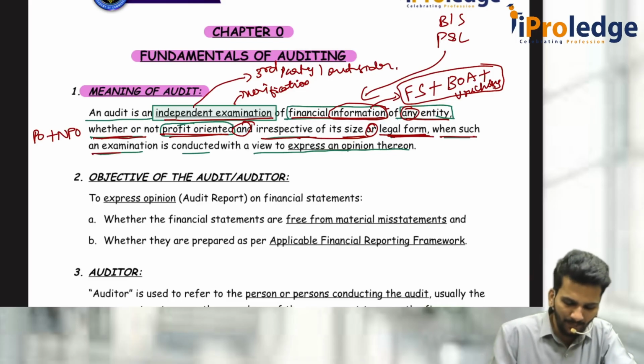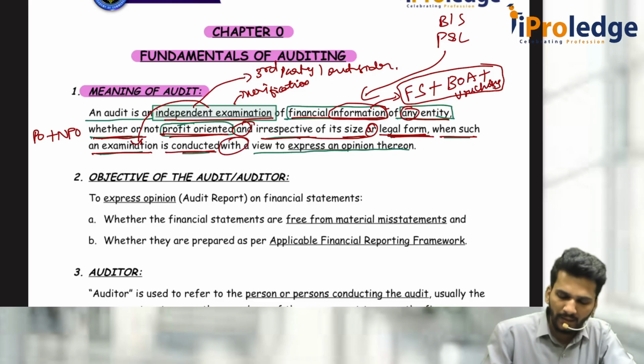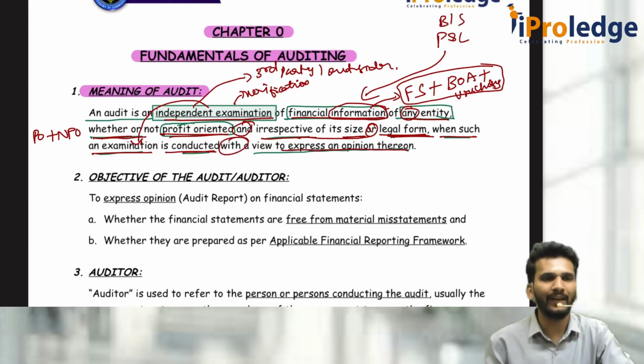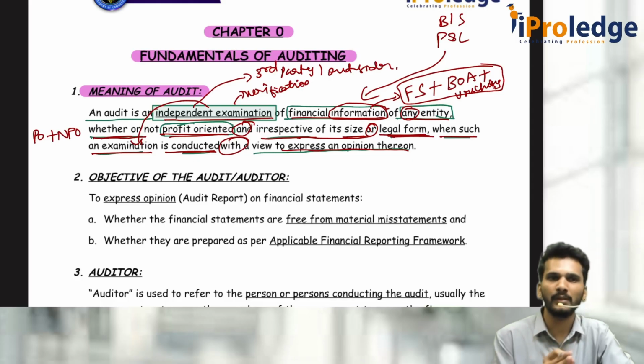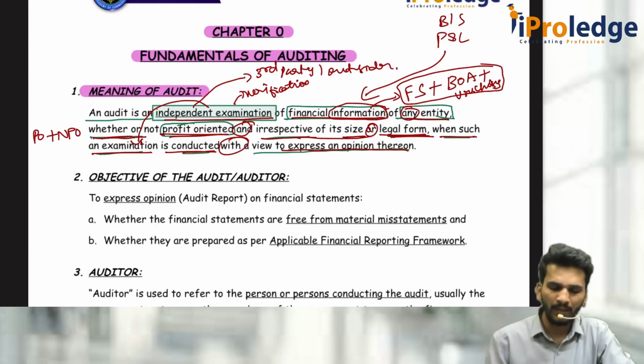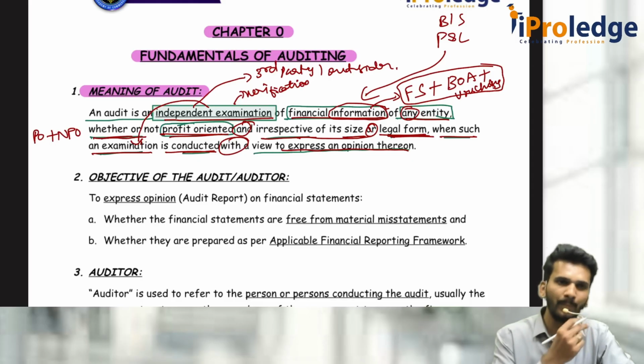Such an examination, that means whatever independent examination we are doing, is conducted with a view to express an opinion thereon. See, why do I do all these things? I do it for the purpose of expression of an opinion. My main purpose of doing audit is giving an opinion. If I don't give an opinion, I don't need to do all those things. That is why we say that audit is an independent examination.